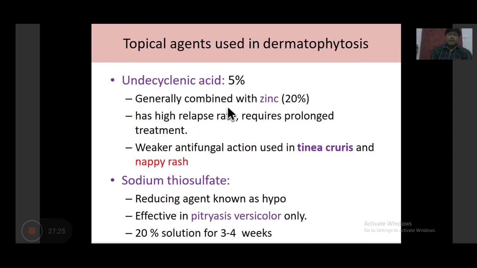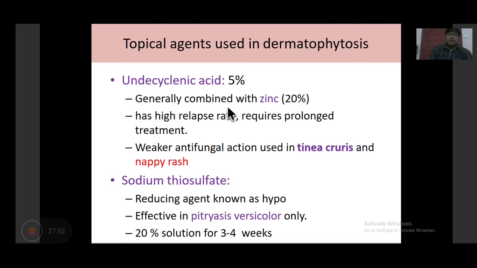Then undecylenic acid 5% is useful. It is combined with zinc. So it has a high relapse rate, requires prolonged treatment, and it is a weaker antifungal agent used in treatment of tinea cruris and nappy rash. So there are many ointments and creams available in the market for the pediatric population.